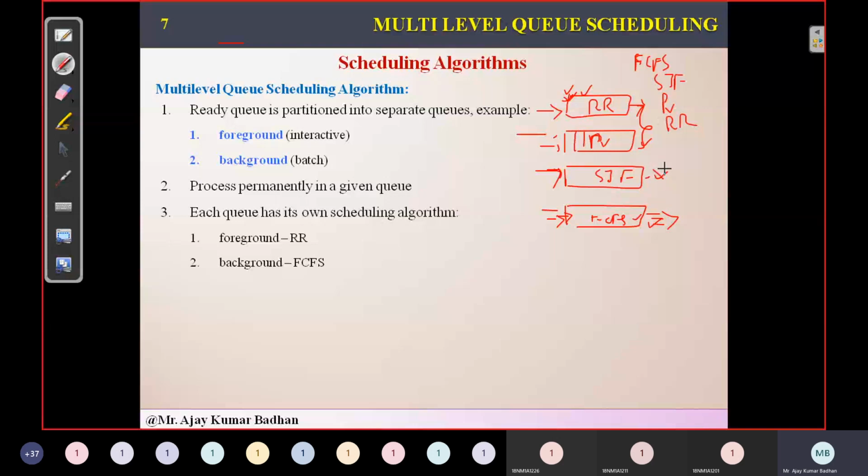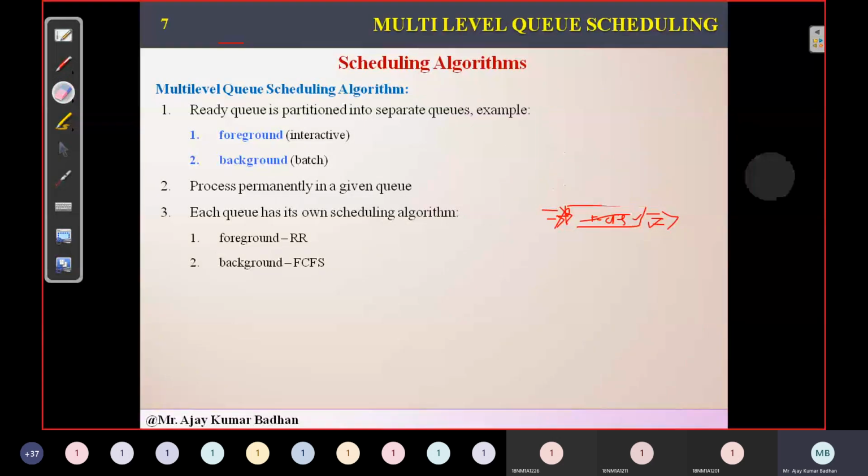Then immediately this will be blocked, and that process will be given the priority to execute. When these two queues are empty, then this particular queue will start executing. When this is also empty, then finally this one. If any queue gets a process, suppose this one got it, immediately all the lower queues will stop. They will not work. So upper layer queues should be empty, then only the lower level queues can execute.